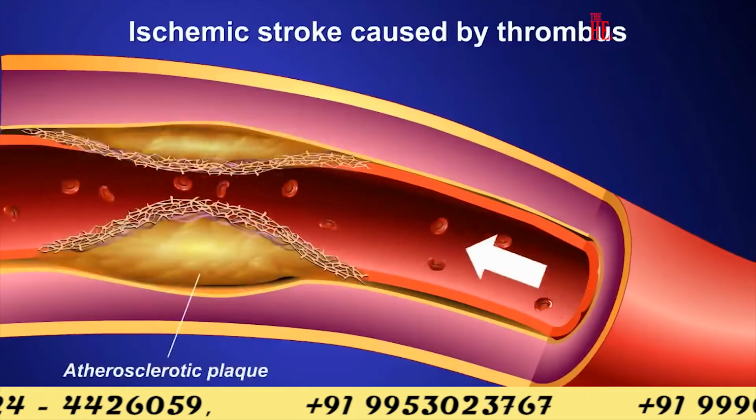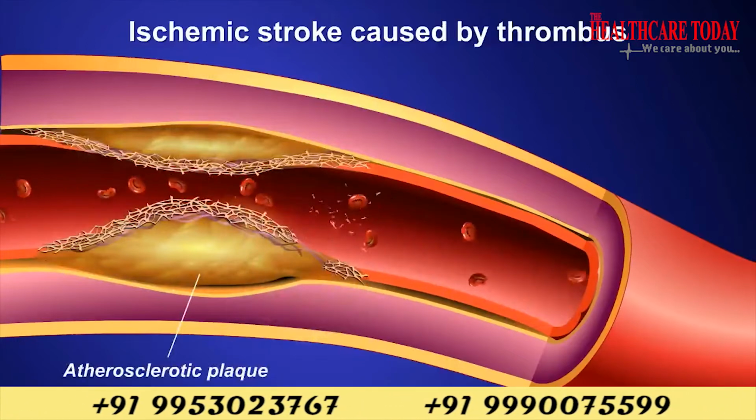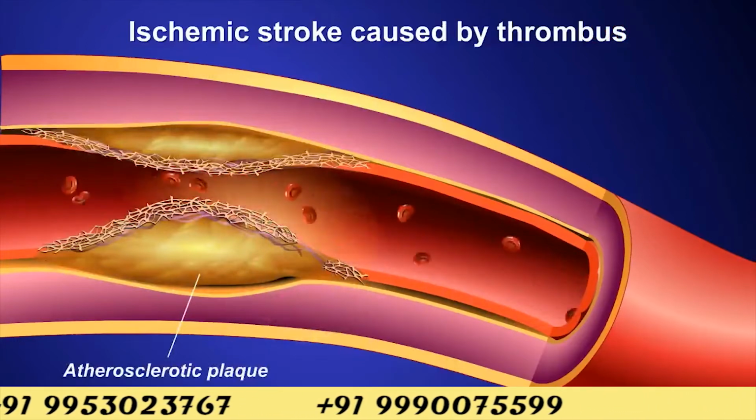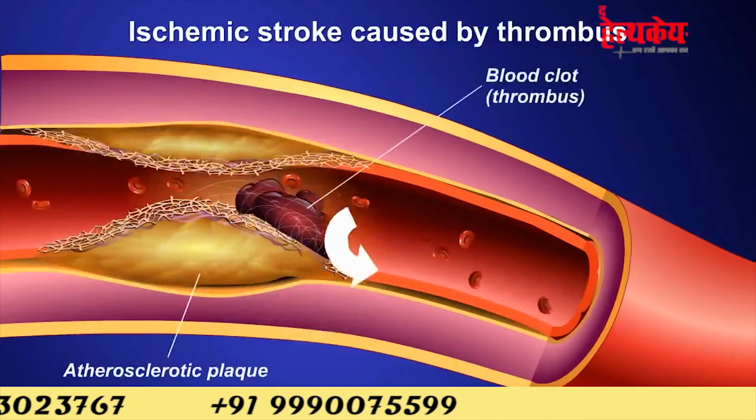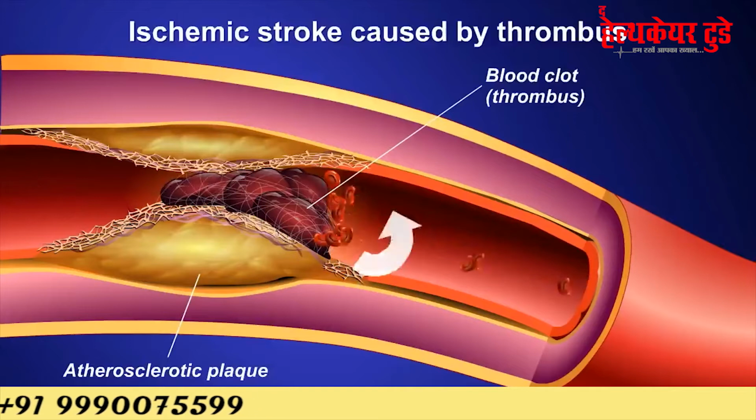Supposedly the artery is thick and the lumen is like this, and over time it becomes small. Because of some cause, the cholesterol plaque can get dislodged, and that clot can go into the brain and obstruct an artery, giving rise to stroke. That is one common cause.